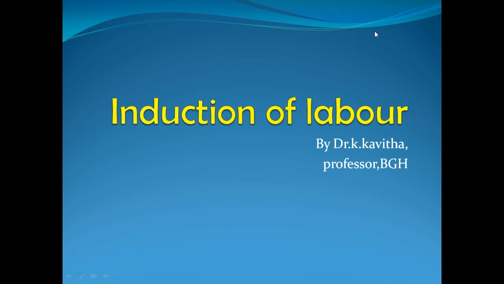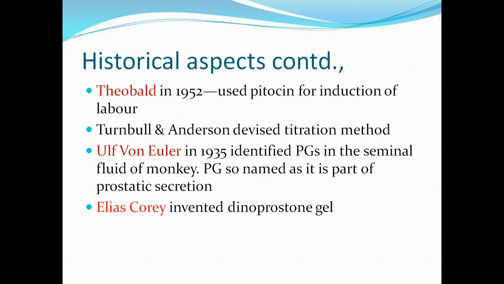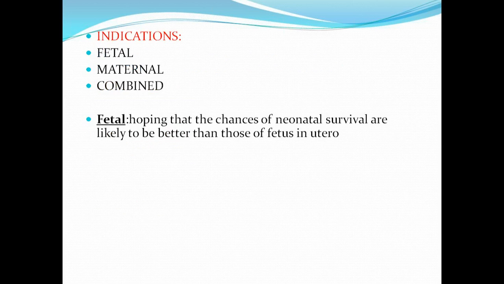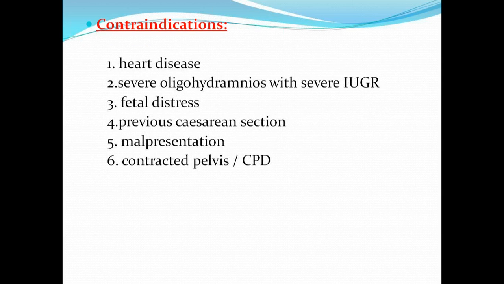Okay. So I think if you can recall, we started with the definition of induction of labor. Then we briefly read about the historical aspects. Then we saw the indications for induction, both maternal and fetal, and the majority of them are combined indications. And we also finished the contraindications for induction of labor. Now let us see what the complications are. So before going to the actual techniques of induction of labor, we will first finish off the complications and then go further to the various techniques of induction of labor.